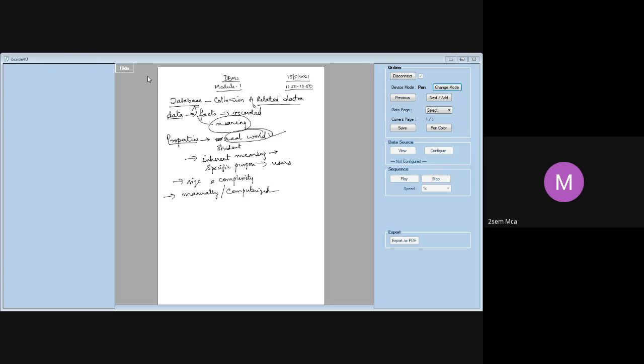Now, having said this much about what a database is and what properties a database can have, let us go ahead and define what a database management system is. We have seen what a database is, and all of you said it is a collection of related data. That's fine, which has some meaning, and it should represent some aspect of the real world. It should have some inherent meaning, we saw. It should have some purpose. It should have some users. It should have some applications which are going to make use of that database. It can be of any size, any complexity. It can be maintained manually. It can be computerized. All this we saw. Can anyone tell me now what a DBMS is then?